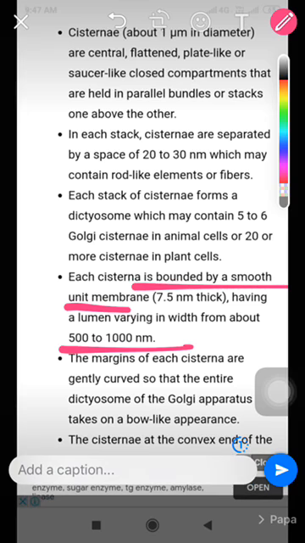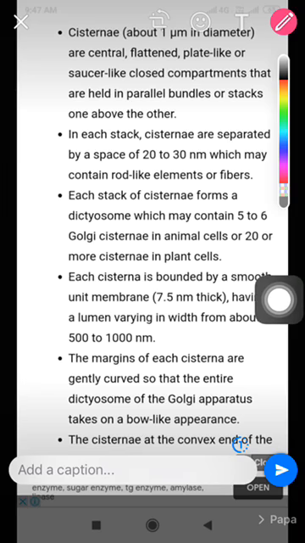The margins of each cisterna are gently curved, so that it appears as a dictyosome of a Golgi apparatus. That's why it resembles the shape of a ball-like structure, because the margins of the cisternae are gently curved.